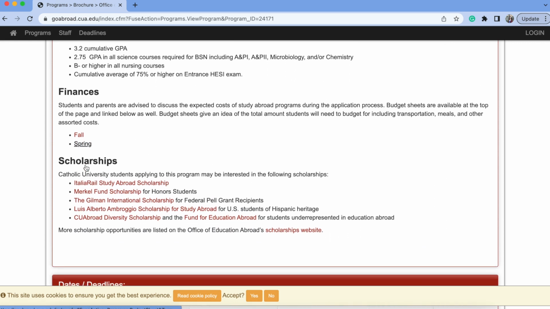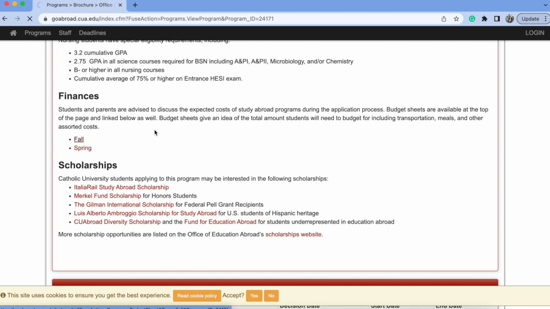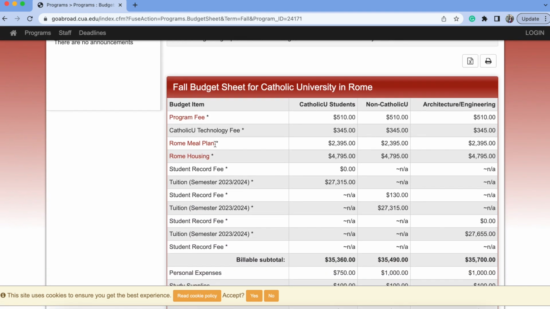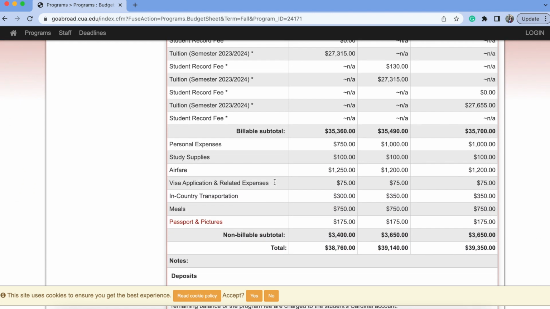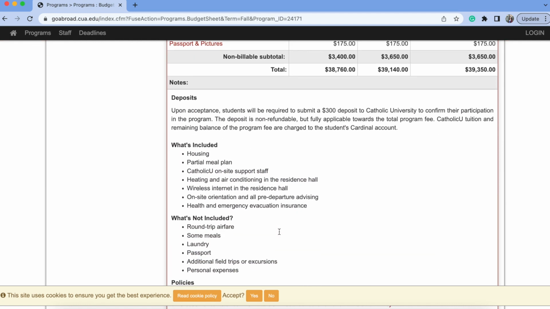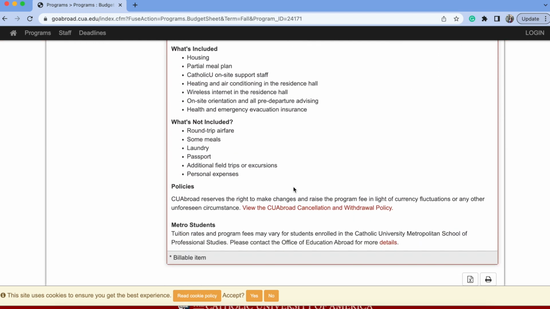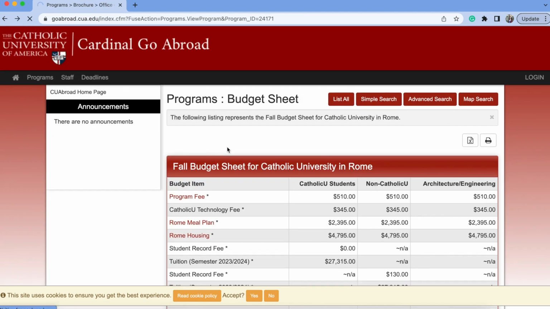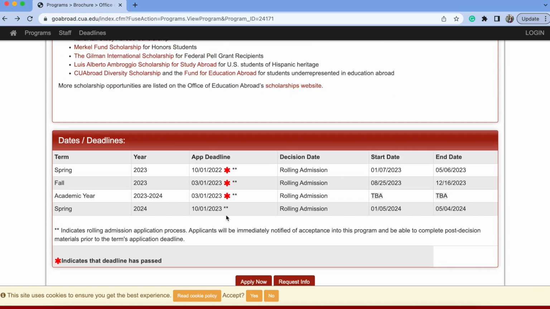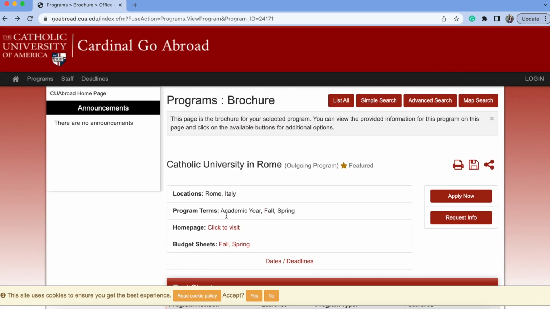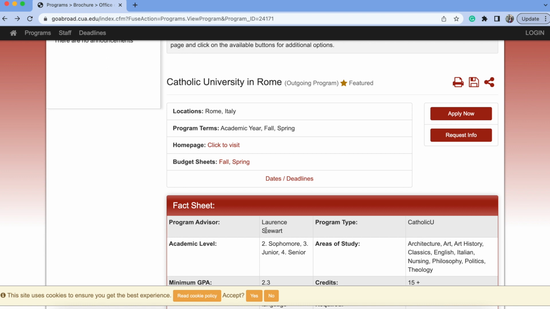If we click through to the budget sheet, there's an estimation of what students should budget for their term abroad. This includes billable items, here at the top, which you will pay through Catholic U, as well as non-billable items, which are paid by the student. Deposit information and a summary of what is and what is not included can be found below. Now heading back to the brochure, we can see the application deadlines as well as the start and end dates of the program. If you'd like to know more about the program, check here to see the program advisor and email them to make an appointment.